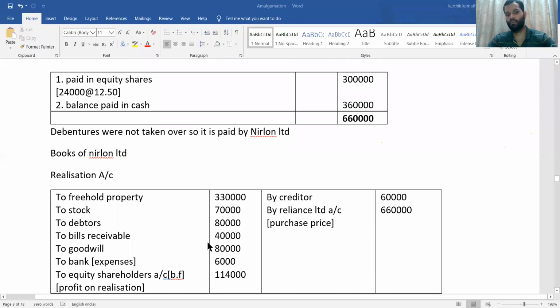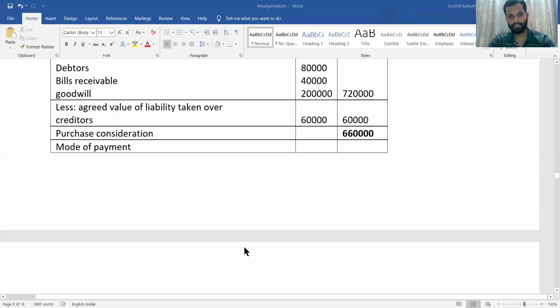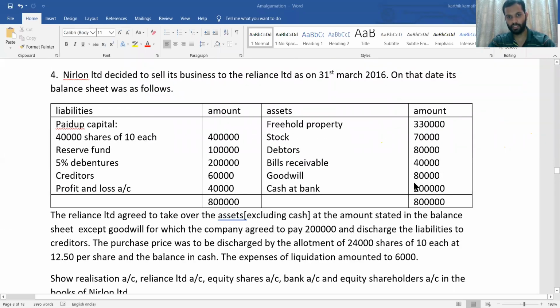Goodwill also you need to write at book value, because in the realization account, first everything needs to be written at book value. So goodwill 80,000 at book value, that is given in the balance sheet. 80,000, not 2 lakh.